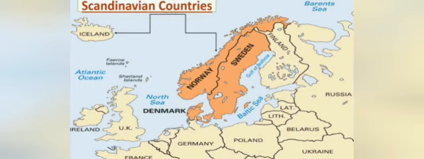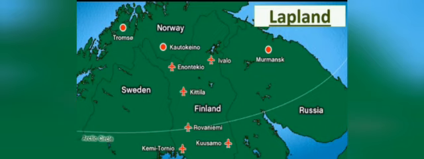Now the next one is Lapland. As you can see on the screen, Lapland includes the region that lies to the north of Arctic Circle. These include the northern part of Norway, as you can see Norway towards the upper side, Sweden, Kola Peninsula of Russia and Finland. So these four parts you have to remember. Here the Norway, here the Sweden, Kola Peninsula of Russia and Finland.